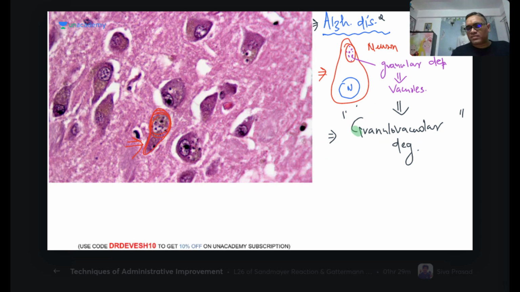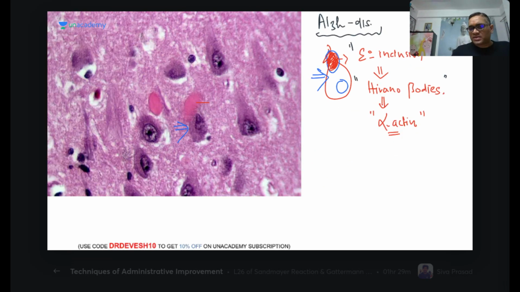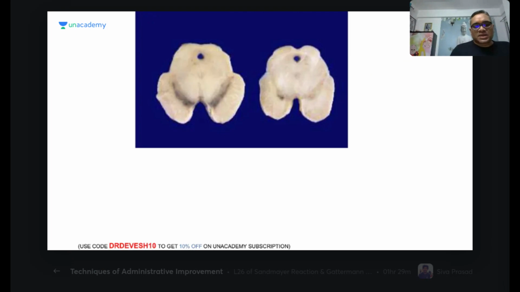Then the third microscopic finding which is characteristic is granulovacuolar degeneration, right? Fourth, we are seeing the Hirano bodies, which can be seen and are made up of alpha actin protein, right? So now you understood. Z band, when the time comes, I will teach you. Don't worry, it will be coming again. Z band is seen in nemaline rod myopathy. Please don't deviate from here because we have so many things to discuss.